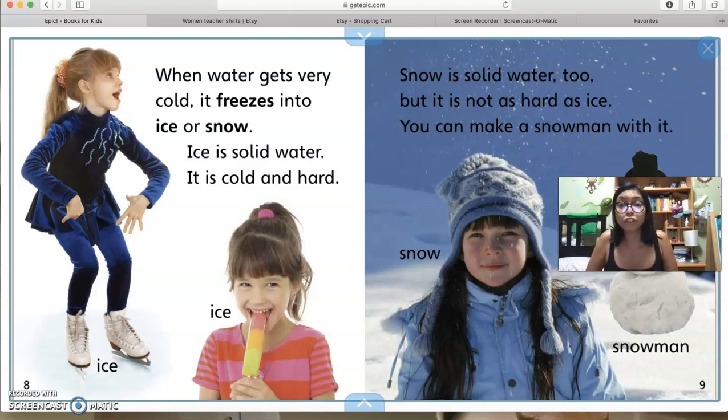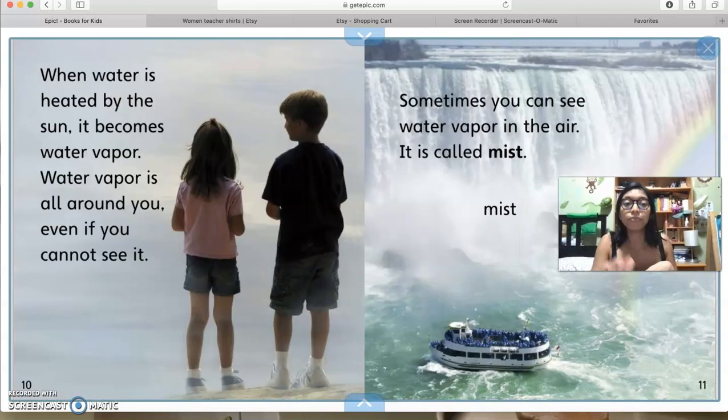Snow is solid water too, but it's not as hard as ice. You can make a snowman with it. So that's snow, and we have snowman, and we spoke about snow being solid water as well. Now remember, it's not as hard as ice, right? So even when, I don't know if sometimes you've seen icicles, right? Icicles are little things that hang, right? So it's just frozen water. It's not like that. Snow is very different, and we play with snow.